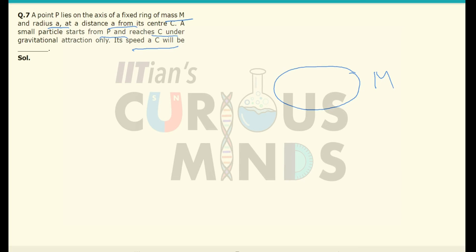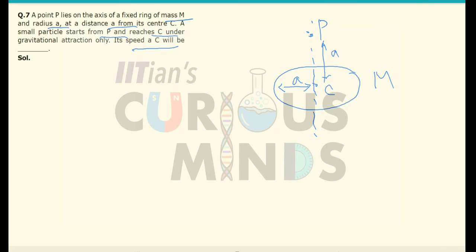If I take a ring of mass m, there is a point P on the axis of the ring, and C is the center of the ring. A particle starts from P and goes to C. This distance is equal to a, being the radius of the ring. This distance is also equal to a.